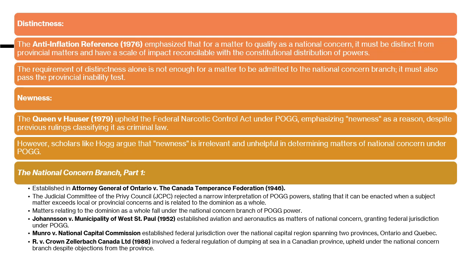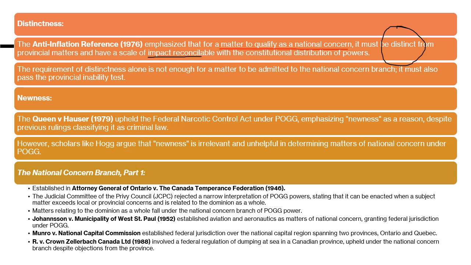In the Anti-Inflation Reference case, it was emphasized that for a matter to qualify as a national concern, it must be distinct, different from provincial matters, and have a scale of impact. The effect should be that it's a concern of the whole nation, like inflation, price rise. When we talk about inflation, it is not a matter of concern for only one province.